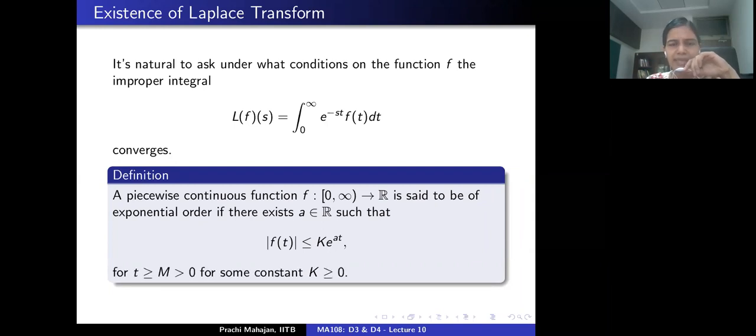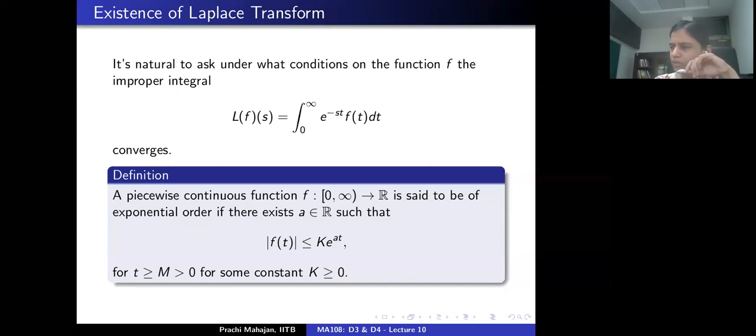We say that there are constants a, k, m such that the absolute value of f(t) is at most some constant k times exponential of at. We demand that k and m are positive, and this inequality is satisfied for all t bigger than m, and a is some fixed real number.